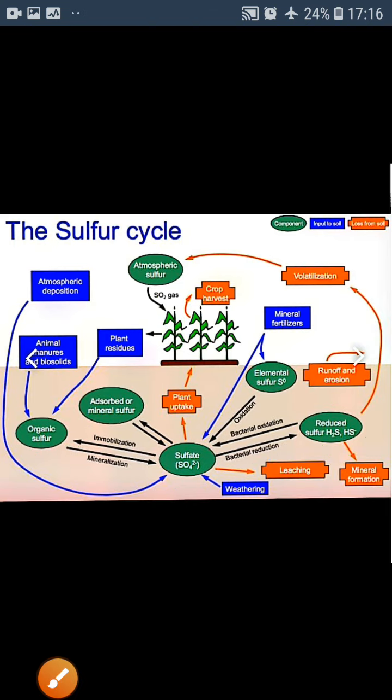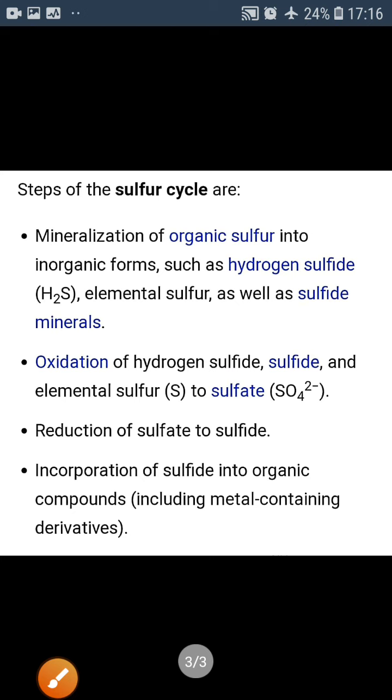First, let us discuss the steps of the sulfur cycle. First is mineralization, then oxidation, third is reduction, and fourth is incorporation. So in mineralization, what is getting mineralized? The organic sulfur into inorganic forms, such as hydrogen sulfide, H2S, elemental sulfur, as well as sulfide minerals.